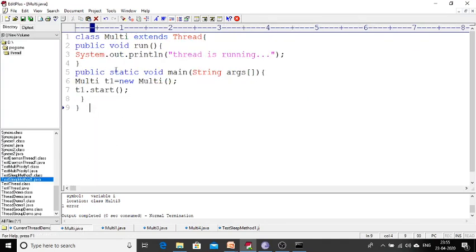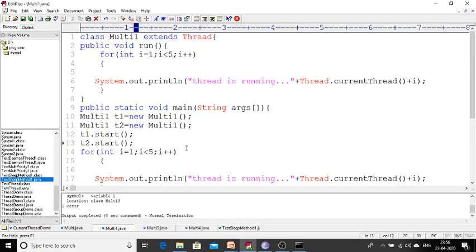So see that program. Whatever program I just showed on the side, the same program I executed. Now you may have a doubt: sir, you created only one thread. Is it possible to create multiple threads? Yes, multiple threads also we can create. How are we going to create multiple threads? I will just explain this.